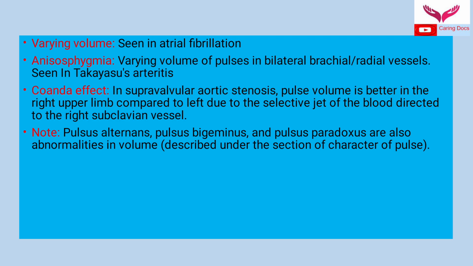In supravalvular aortic stenosis, the Coanda effect causes the pulse volume to be better appreciated in the right upper limb as compared to the left, due to the selective jet of blood flow directed to the right subclavian vessel. Patients with pulsus alternans, pulsus bigeminus, and pulsus paradoxus can have abnormalities in the volume of the pulse, which I will discuss in my subsequent videos.